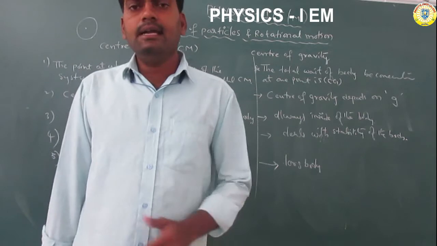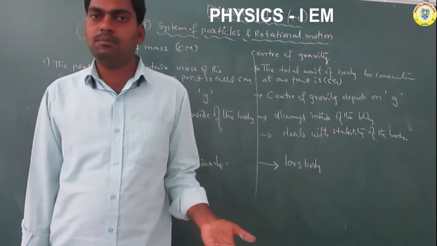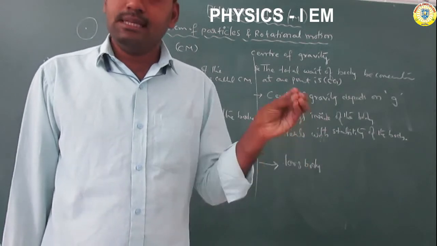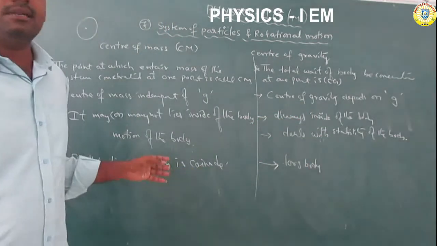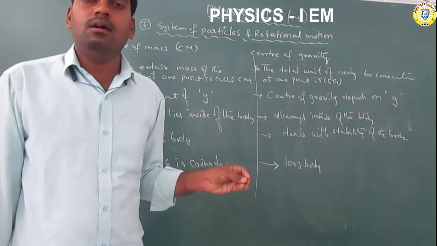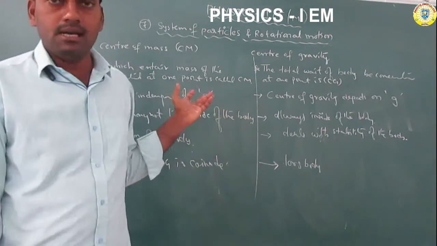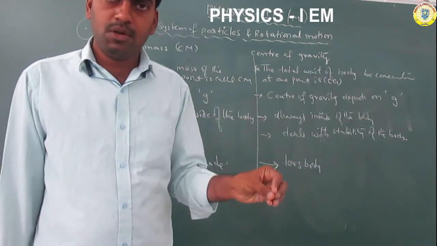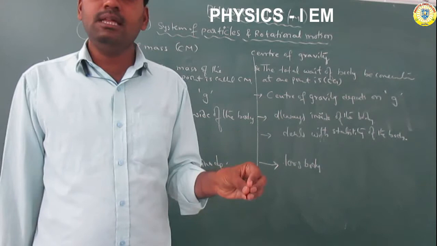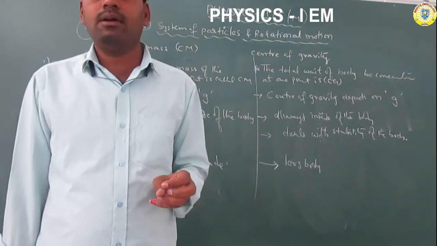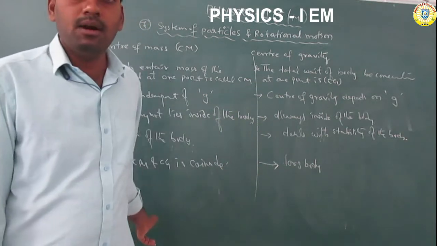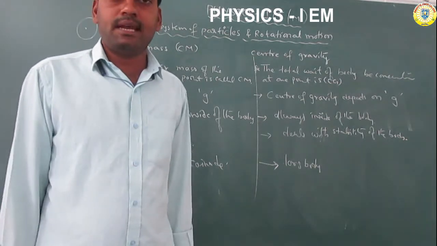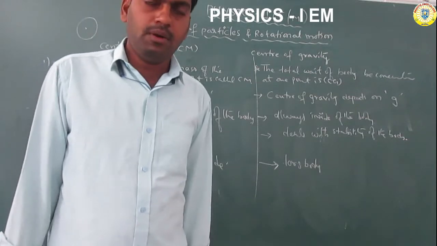The center of mass may or may not lie inside the body, but the center of gravity always lies inside the body. The center of mass deals with the motion of the body. The center of gravity deals with the stability of the body. So for a small body, the center of mass and center of gravity coincide, but here they do not coincide. Okay, got it.